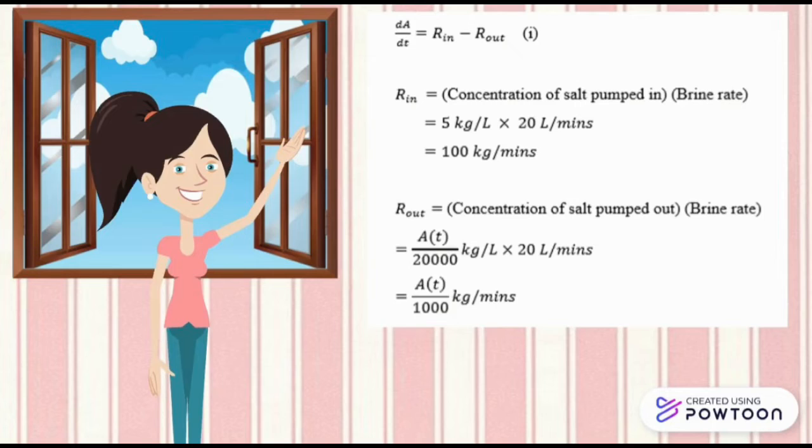To get R_in, we take the concentration of salt times the brine rate, which is 5 kilograms per liter times 20 liters per minute, and that is equal to 100 kilograms per minute. For R_out, it is equal to the concentration of salt, which is A(t) over 20,000 kilograms per liter, times 20 liters per minute, which is the same rate as R_in. Then, for R_out, we get A(t) over 1,000 kilograms per minute.